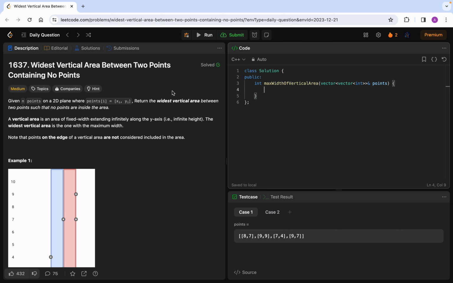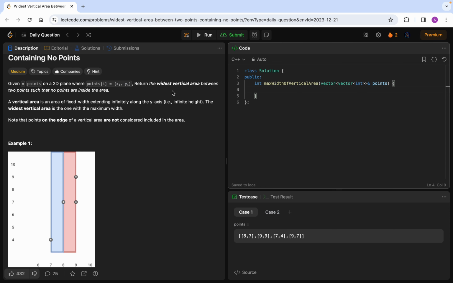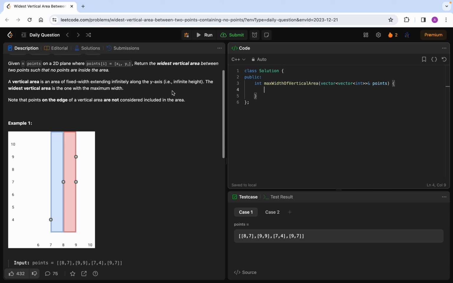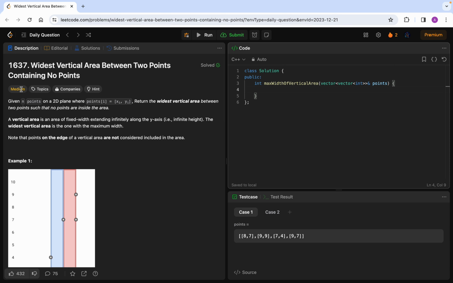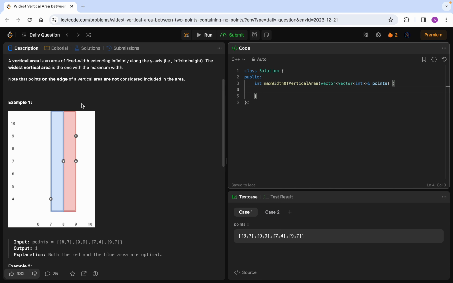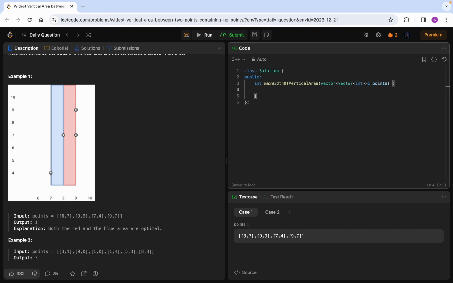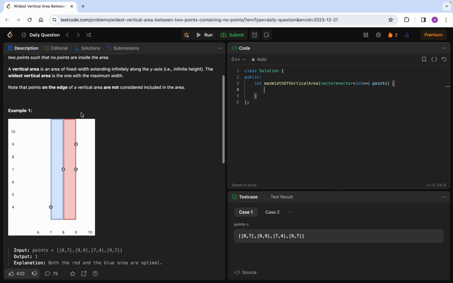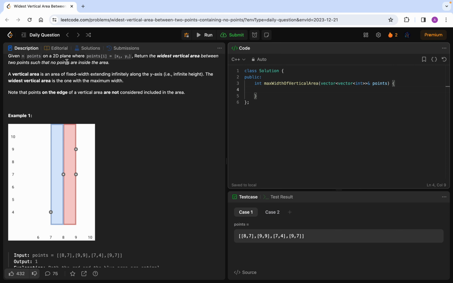Okay, guys, this December we have all encountered only easy questions, and this is an easy question with the face of a medium tag, so we will solve it in a minute. Basically, what's given in the question is some points, let's say 8,7, 9,9, 7,4, 9,7. All these points are marked, right? And what we want to do is tell the maximum width between any two points such that no points should be inside the area.